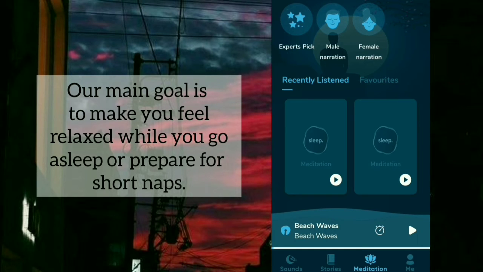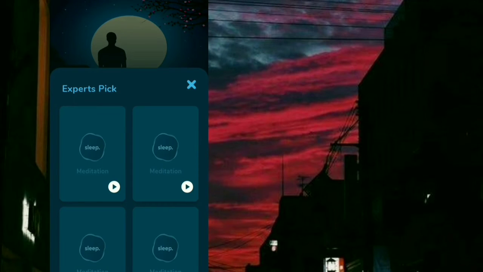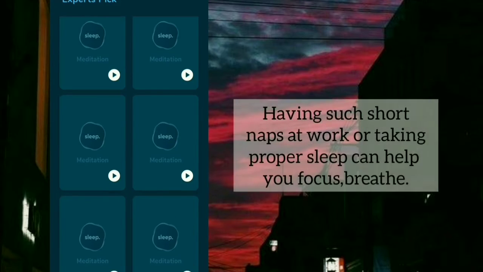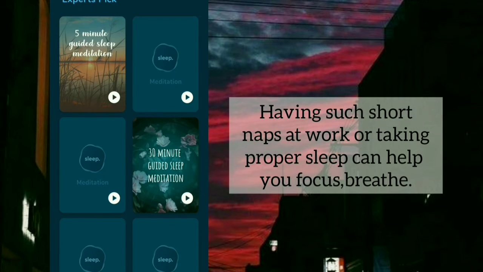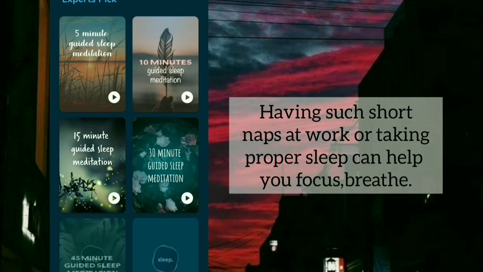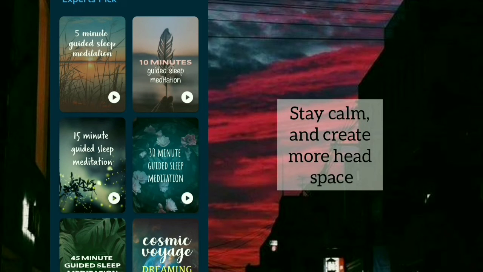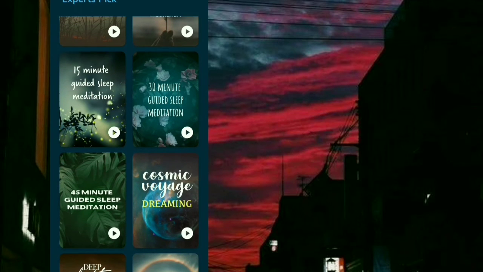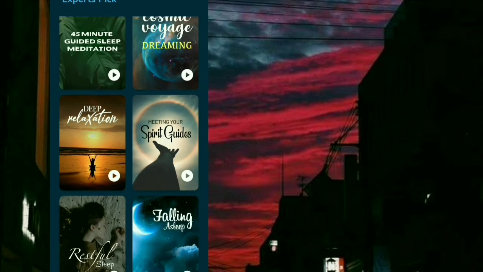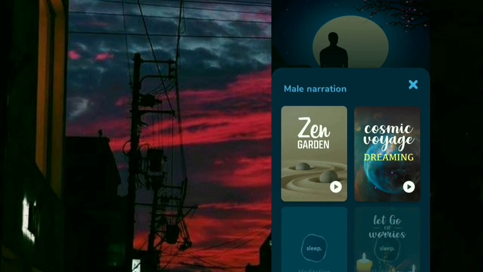I wanted to tell you that in meditation they have some timers as well, for example, 5 minutes guide, 10 minutes guide, 30 minutes guide, or 15 minutes guide. Yes, they provide you some guides, and if you listen and your mind gets that soothing or calming effect, then you will actually feel that you should get a good sleep.